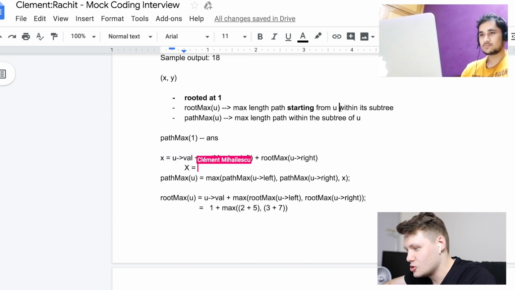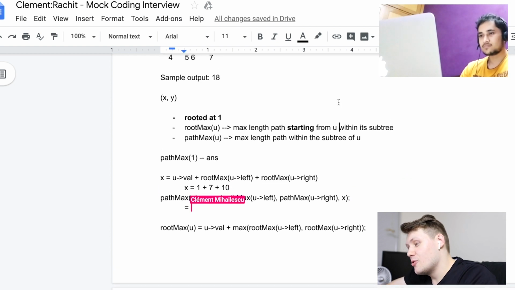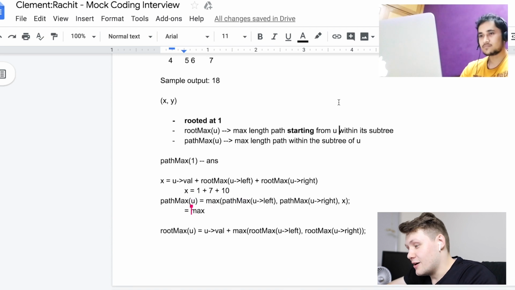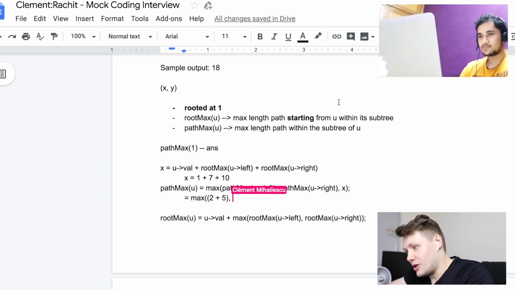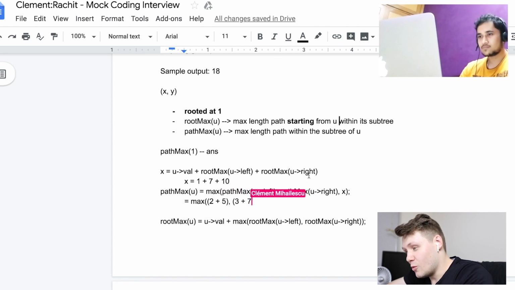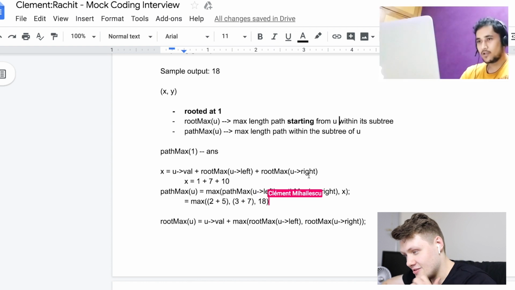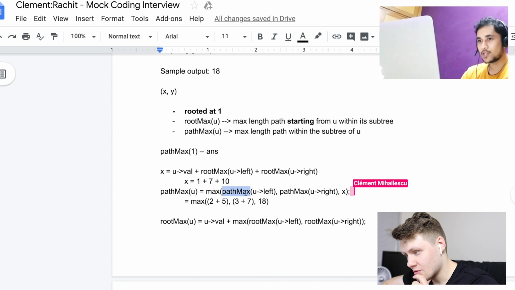Just to make sure that we're on the same page, you would have X equals 1 plus 2 plus 5, which is 7, plus 10. And PathMax would be the max of 2 plus 5, 3 plus 7, and 1 plus 7 plus 10, which is 18, right? No. PathMax for u is basically having PathMax for u's left and u's right.